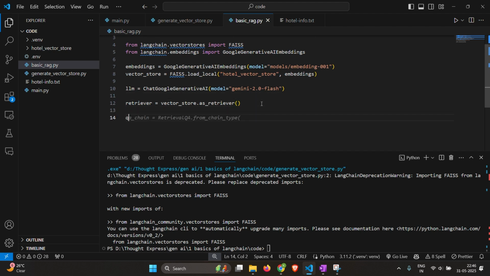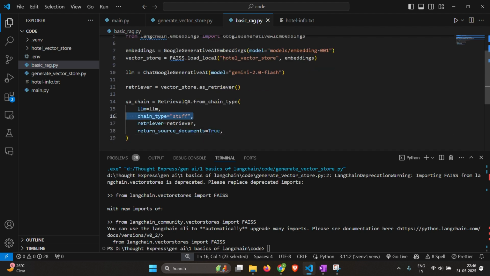Then we have the QA chain equals to retriever QA from chain type. Let's give the LLM. Let's not give the chain type. The retriever will be this retriever and return source documents is true. So what this does is it also gives us what documents it used in the context.